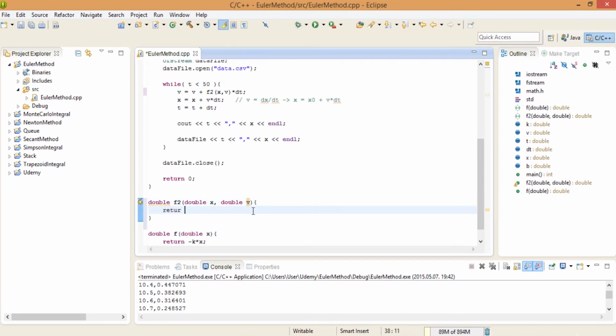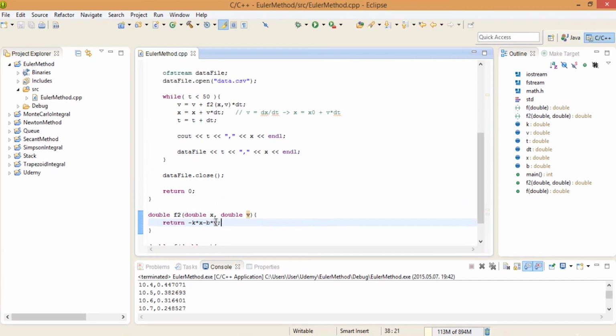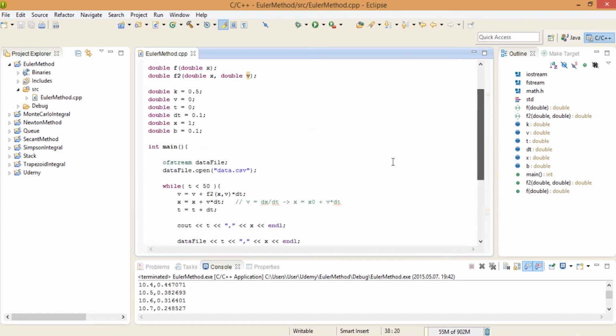So we just have to return minus k times x, but we have a friction term, with the scalar b times the v. If you are familiar with physics, this is exactly what friction looks like. It's going to be proportional to the velocity of a given object. For example, the greater the velocity of an object, the greater will be the friction.